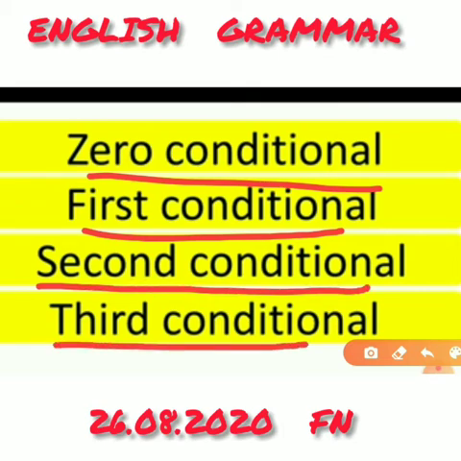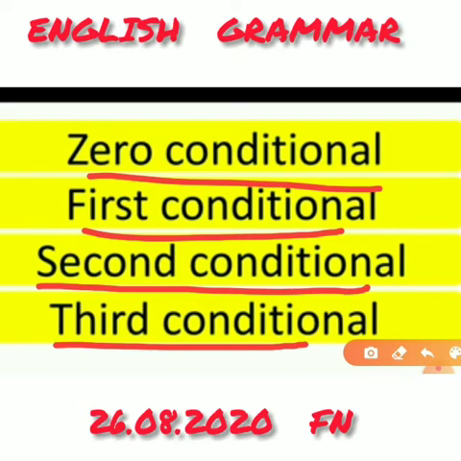Zero conditional sentences can be used for scientific facts and for general truths. They are used to express something that is always true. What does this mean? Zero conditionals are used for facts that are generally true and do not change.